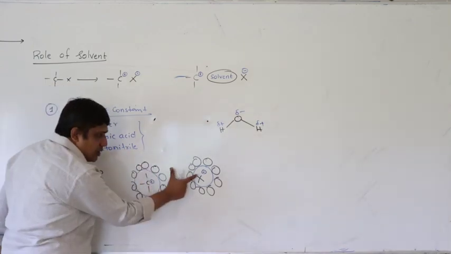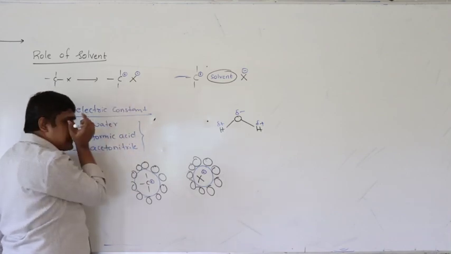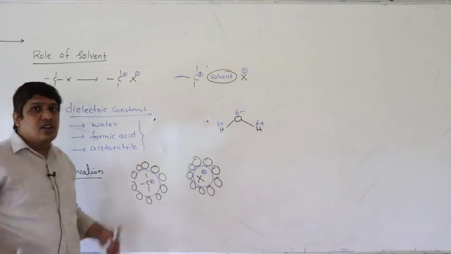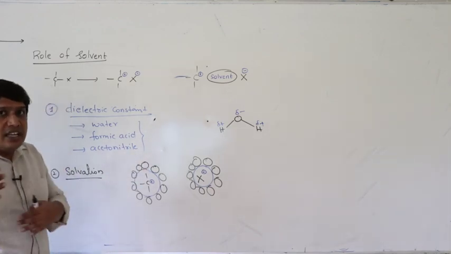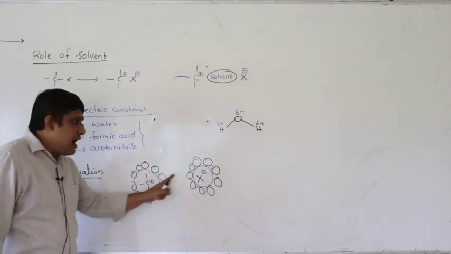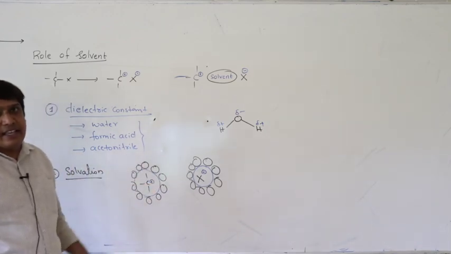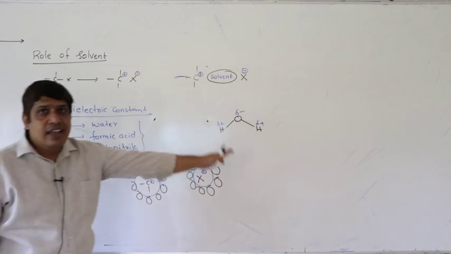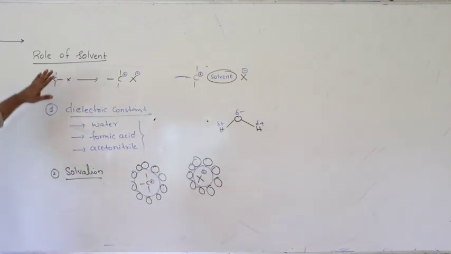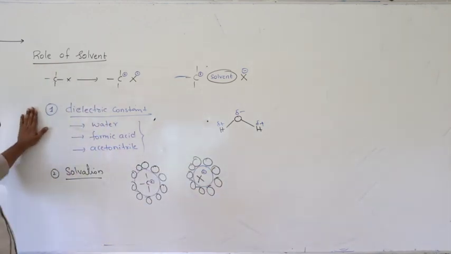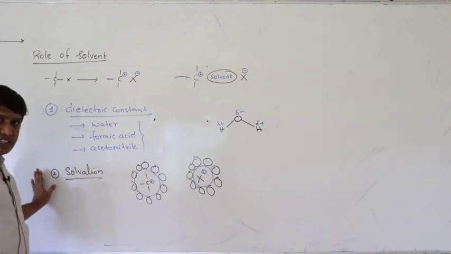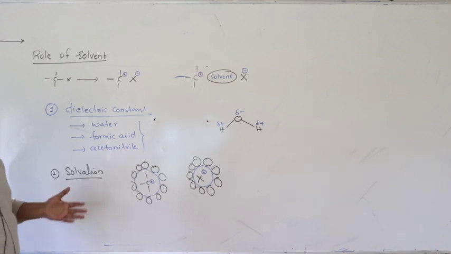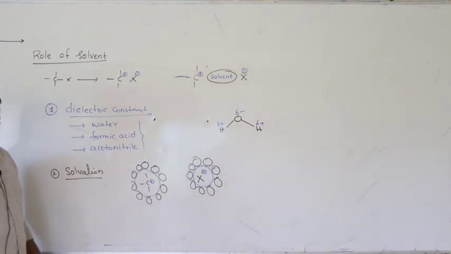Why? Because if they have to come together to form C-X, first you have to remove all these water molecules around it, which requires a lot of energy. So solvation leads to the stability of formed ions, thereby decreasing the reversal of the reaction, and hence the rate of reaction increases. So the solvent which has a high dielectric constant is favorable, and the one which has greater solvation effect, like a polar protic solvent, can increase the rate of SN1 reaction.